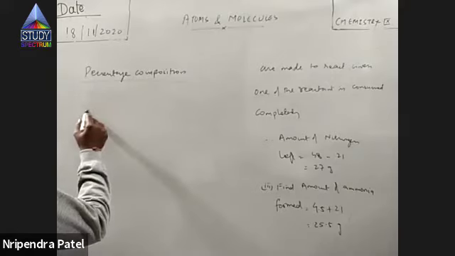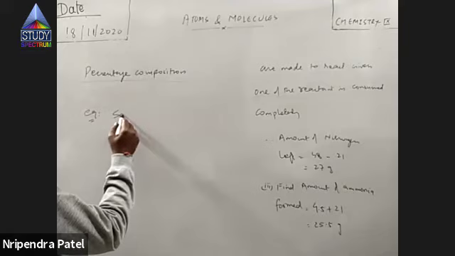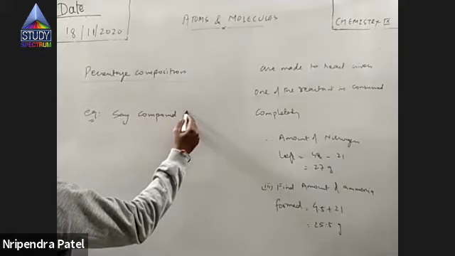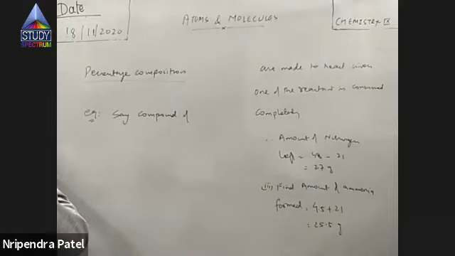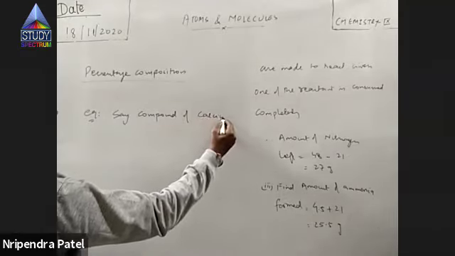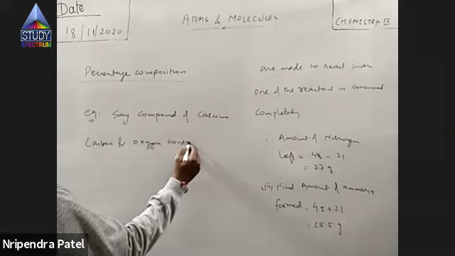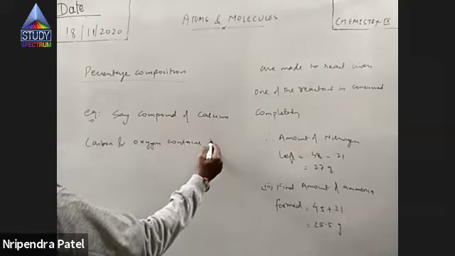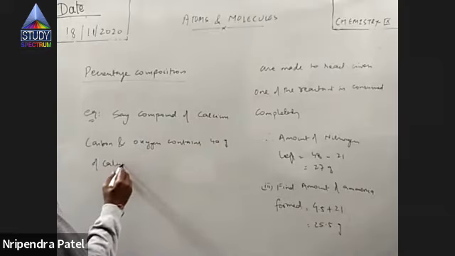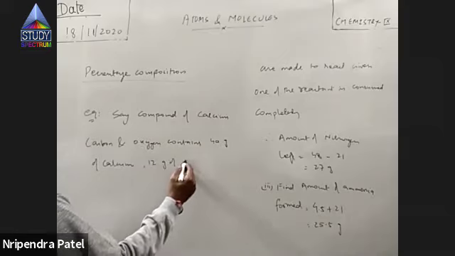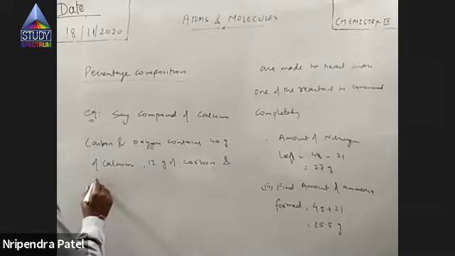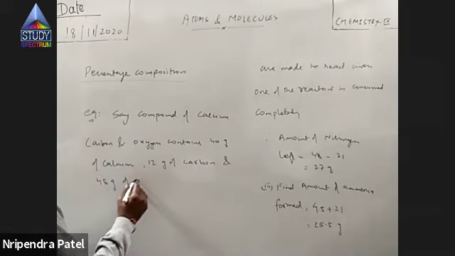For example, let me take an example. Suppose a compound of calcium, carbon, and oxygen contains 40 gram of calcium, 12 gram of carbon, and 48 gram of oxygen.